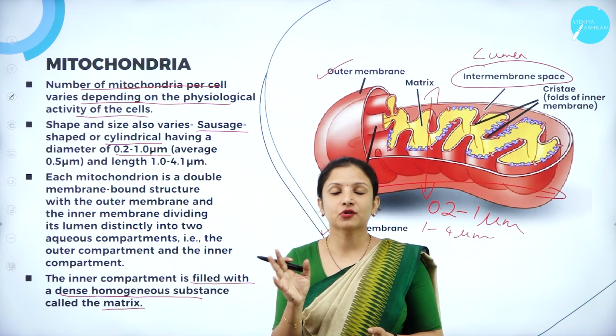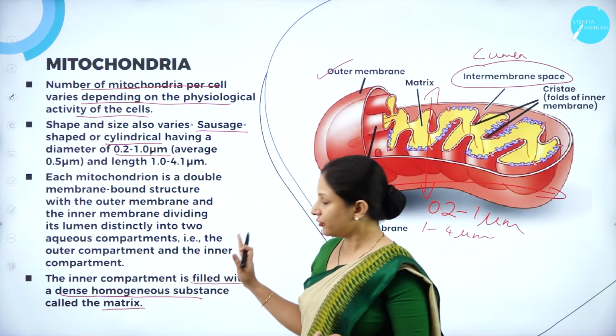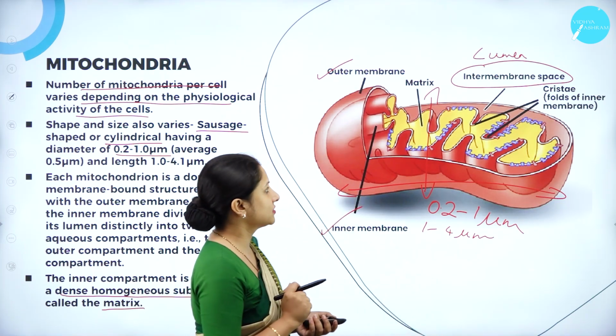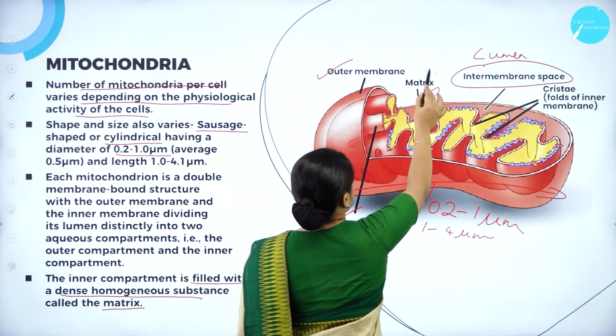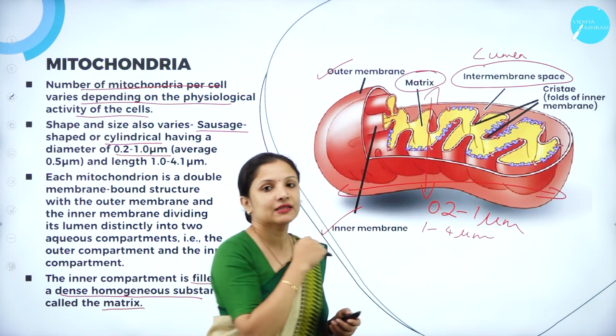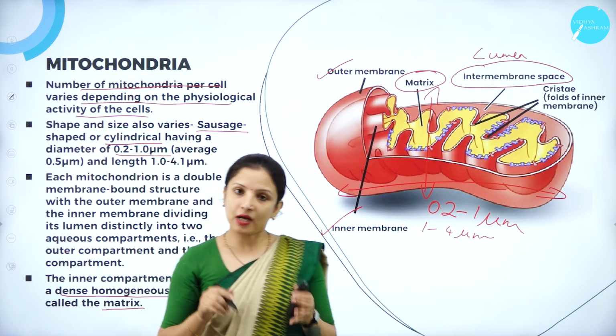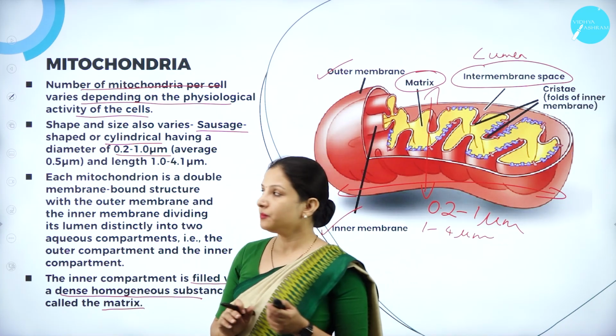For chloroplast, it is called stroma. That is why I am stressing this. So it is called the matrix. What is a matrix? Whatever fluid-filled substance is there inside the compartment of the mitochondria, we call it the matrix.